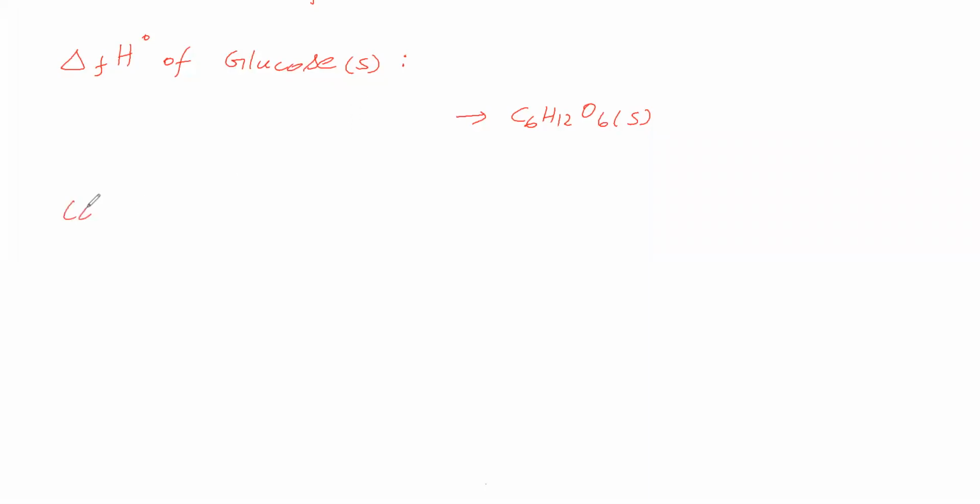So on the left side what we are writing is the constituent elements in their standard states. So, what is standard state?